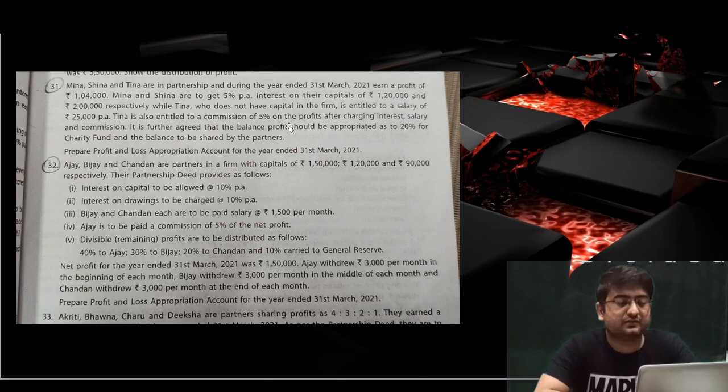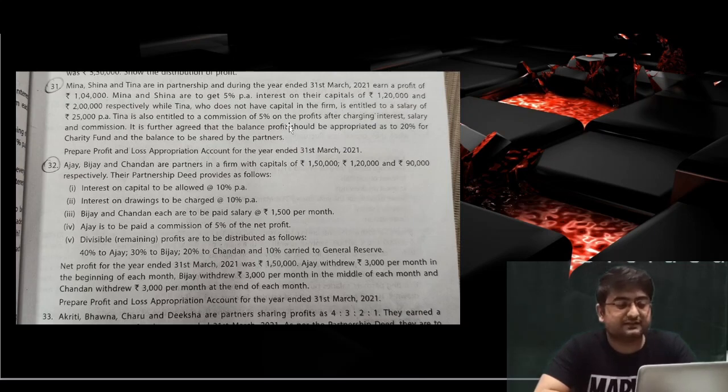Meena and Sheena are to get 5% interest on their capitals of rupees 1,20,000 and 2 lakh rupees respectively, while Tina does not have capital in the firm and is entitled to a salary of 25,000 per annum. Tina is also entitled to a commission of 5% on the profits after charging interest, salary, and commission.